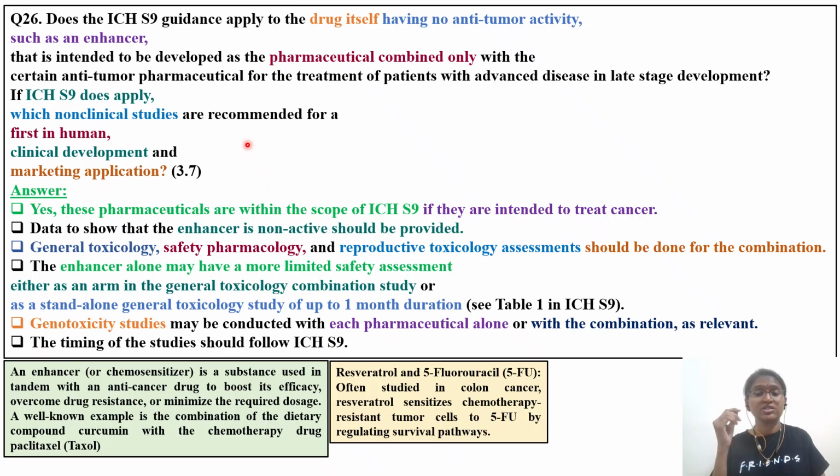So first we need to understand what an enhancer is, which we'll discuss. Yes, for this enhancer also, the ICH-S9 guideline is applicable. These pharmaceuticals are within the scope of ICH-S9 if they are intended to treat cancer. First of all, they should not have any anti-tumor activity, but when this enhancer is used with another anti-cancer drug, it can enhance the activity of that particular anti-cancer drug. Data to show the enhancer is non-active should be provided. As such, an enhancer should not have any anti-tumor activity. You have to keep that in mind.